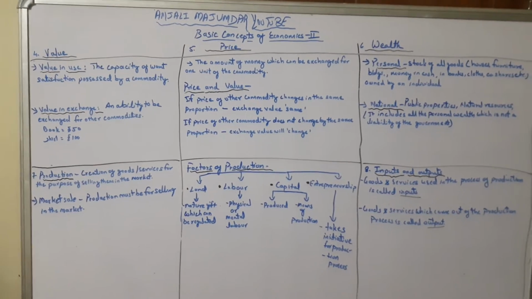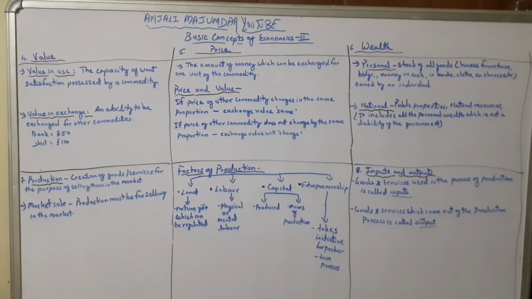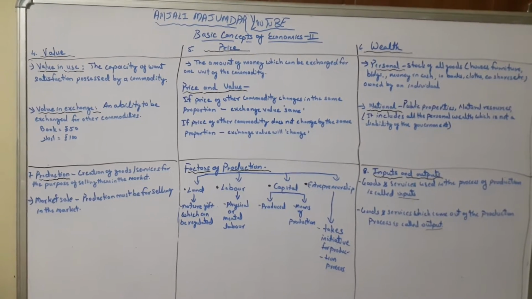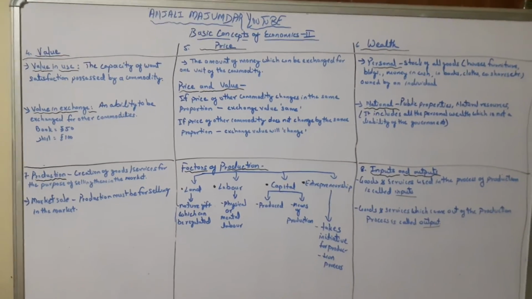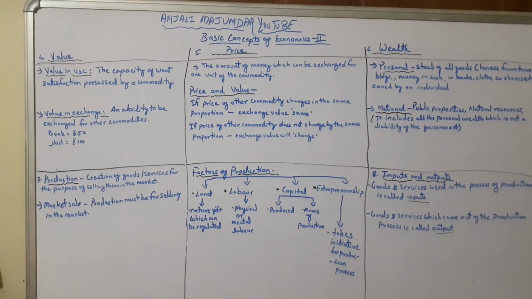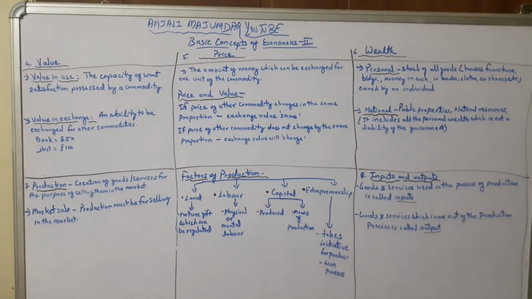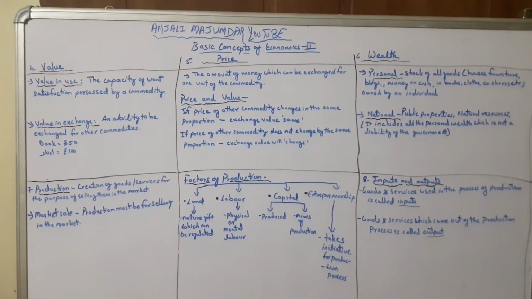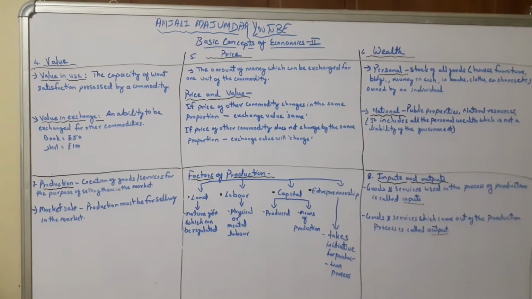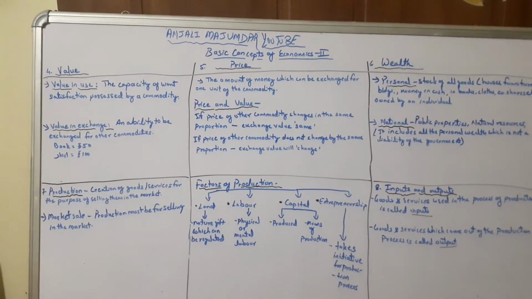So let's start. See, value usually understood from the economics point of view in two ways. First is value in use and another is value in exchange. So in economics, it has got two senses. Now, value in use means the capacity of want satisfaction possessed by a commodity. For example, during the summer season, a glass of water has a satisfaction capacity because that glass of water can quench my thirst.